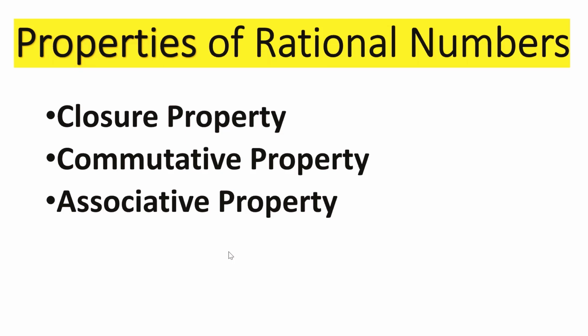So let's move ahead one by one. First property is closure property. These are the properties for integers as well, we can say. If we are following the closure property for integers, that means it's a property of integers. If we are following it for rational numbers, then it is a property of rational numbers. So in the case of integers, whole numbers, natural numbers, rational numbers, we have to follow these properties only. But it depends on what kind of numbers we are taking.